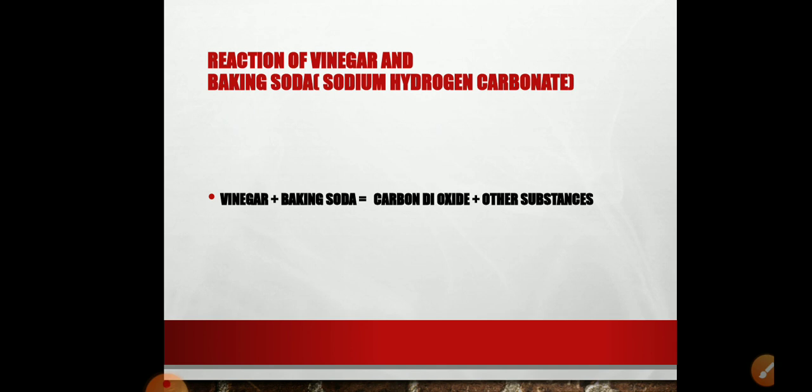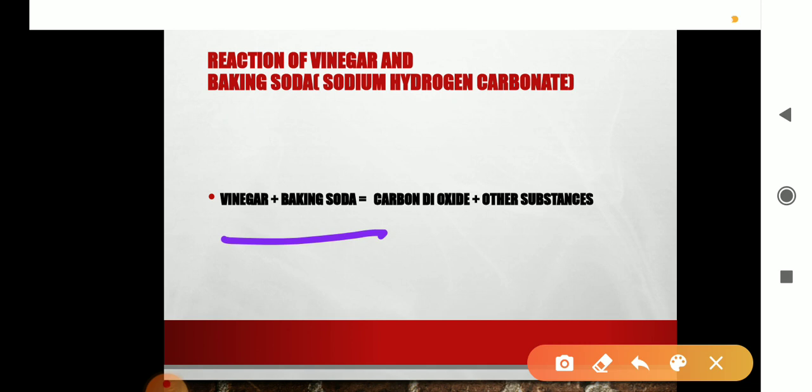Now next is the reaction of vinegar and baking soda. Okay, when the vinegar and baking soda react to each other, then carbon dioxide is formed. Carbon dioxide and other substances are formed. The main thing is carbon dioxide, है ना. तो this carbon dioxide can be tested with the lime water, है ना.